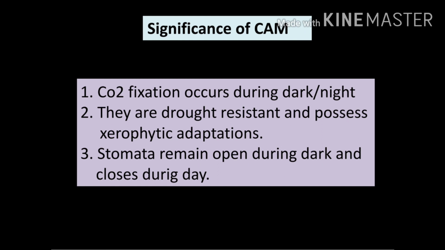Significance of Crassulacean acid metabolism. The first significance is that carbon dioxide fixation occurs during the dark and night. They are drought resistant and possess zero fatigue adaptations. In such plants, the stomata remain open during the dark and close during the day period. Thank you.